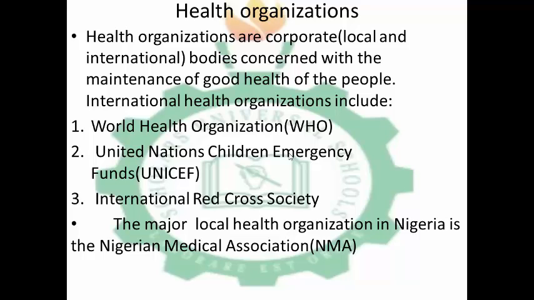International health organizations include the World Health Organization (WHO), United Nations Children's Fund (UNICEF), and the International Red Cross Society, and the major local health organization in Nigeria is the Nigerian Medical Association. So each country has its own health organization, but the whole health organization is under an international body. Examples of these international bodies are the WHO, UNICEF, and the International Red Cross Society.